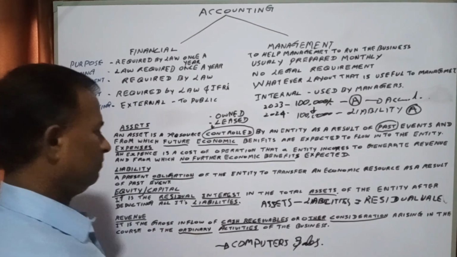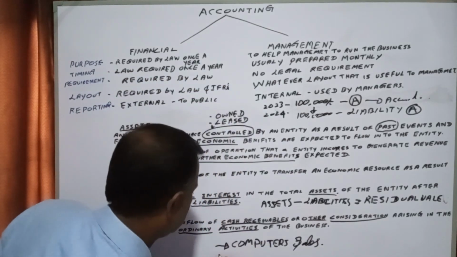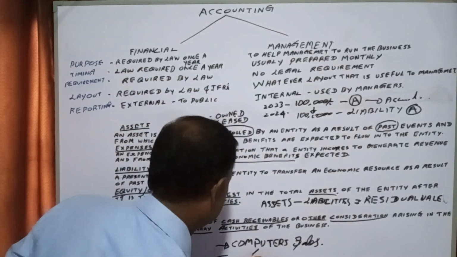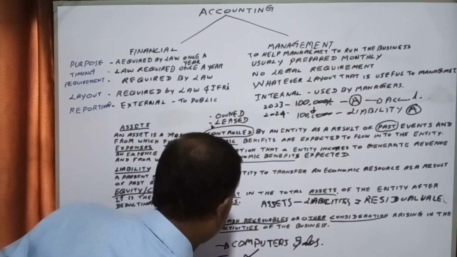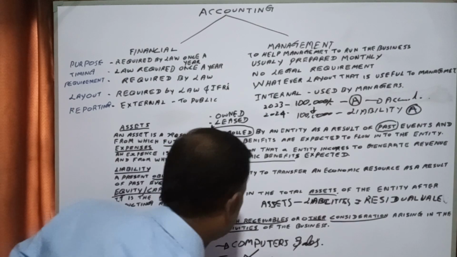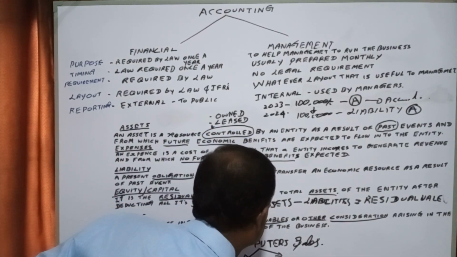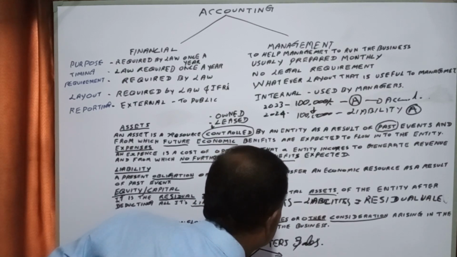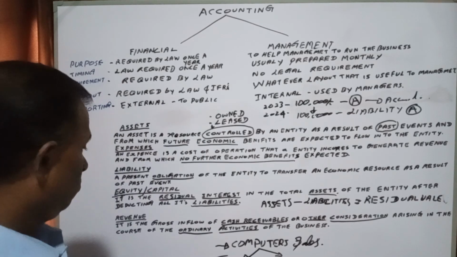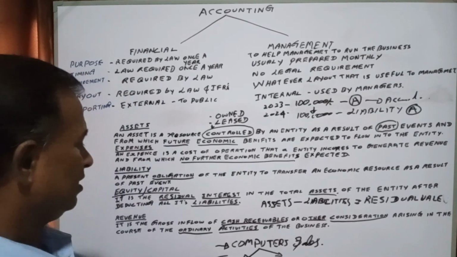If you are selling the computer, you can sell on cash, and you can sell on credit basis. Both will be accounted as revenue.